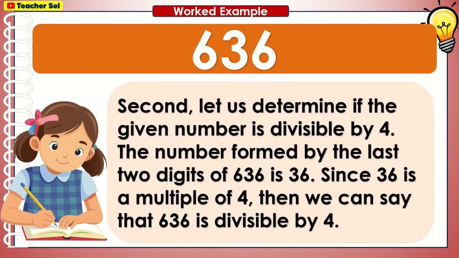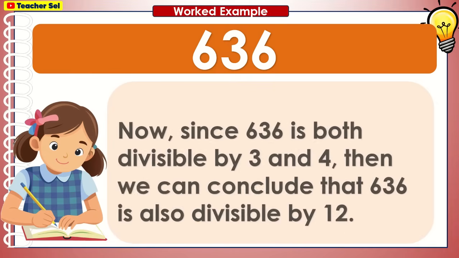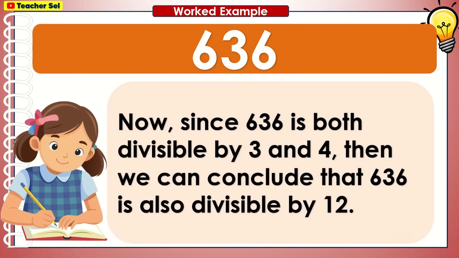Second, let us determine if the given number is divisible by 4. The number formed by the last two digits of 636 is 36. Since 36 is a multiple of 4, then we can say that 636 is divisible by 4. Now, since 636 is both divisible by 3 and 4, then we can conclude that 636 is also divisible by 12.